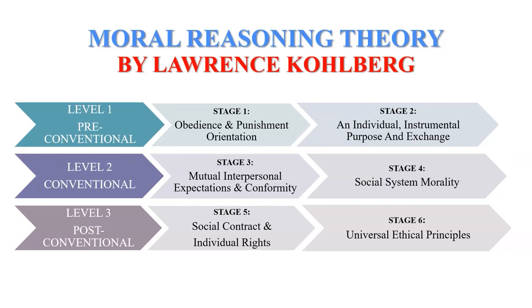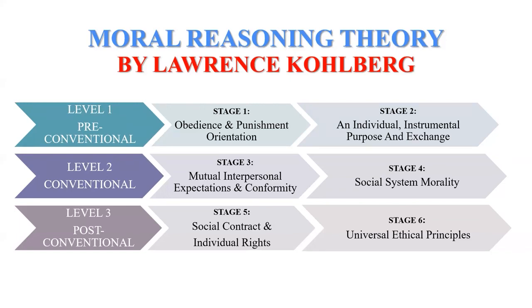Then we have level 3, which is post-conventional. At this level, individuals develop their own moral principles and values, which may sometimes conflict with social norms. Stage 5 is social contract and individual rights. Here, a person recognizes that there can be conflict with moral principles.